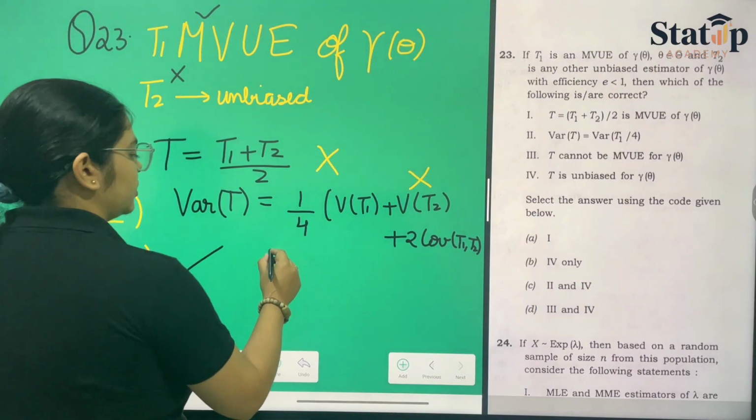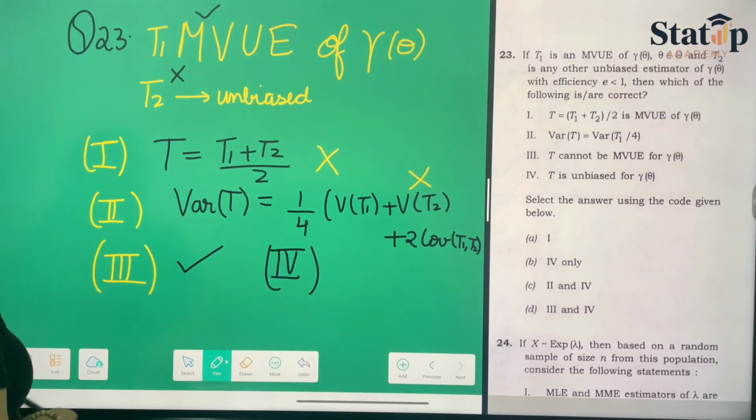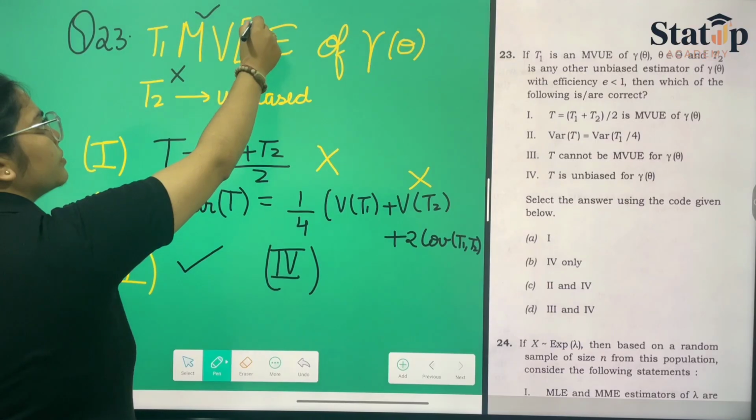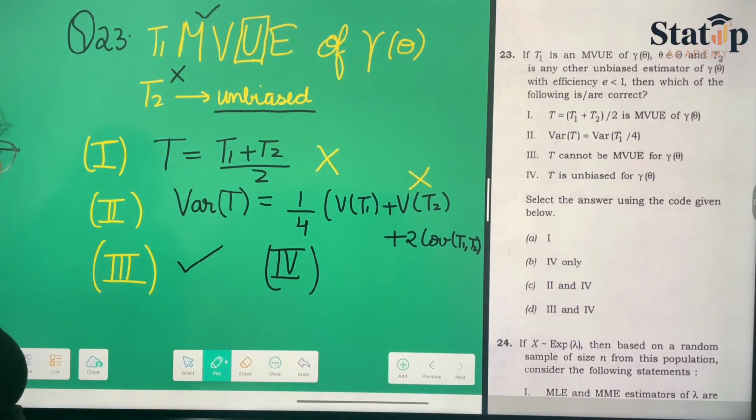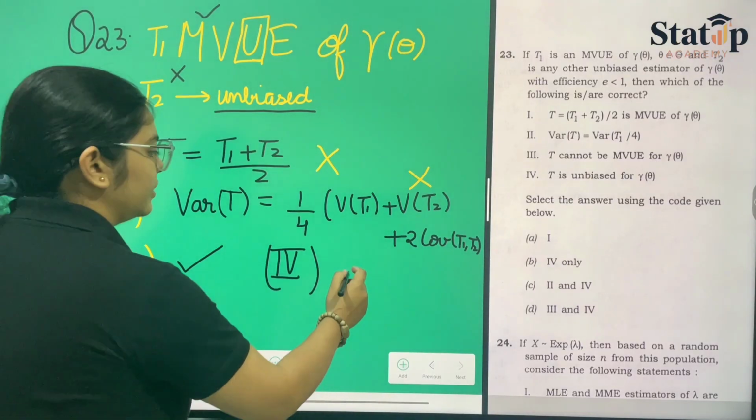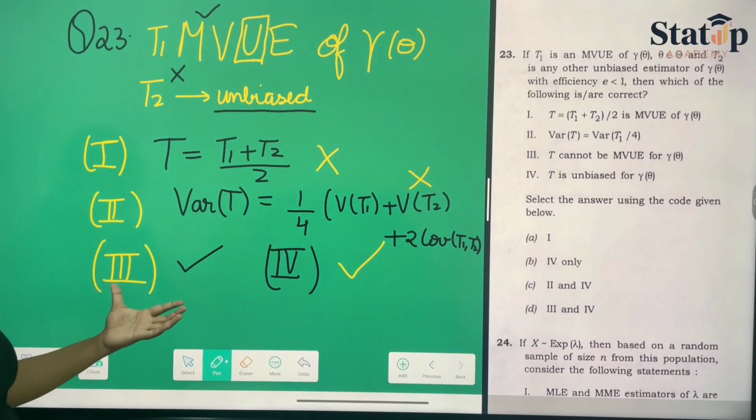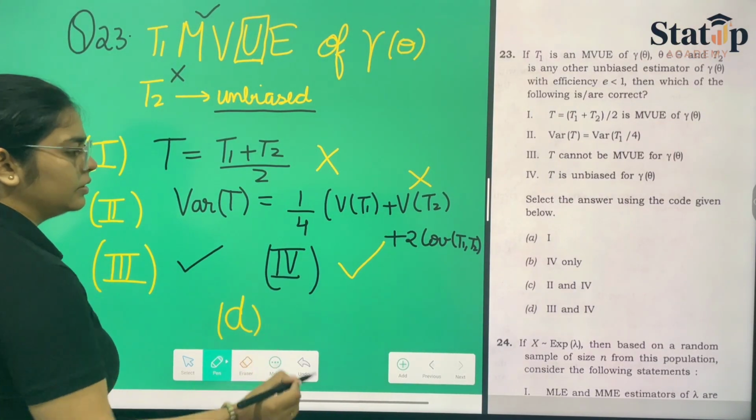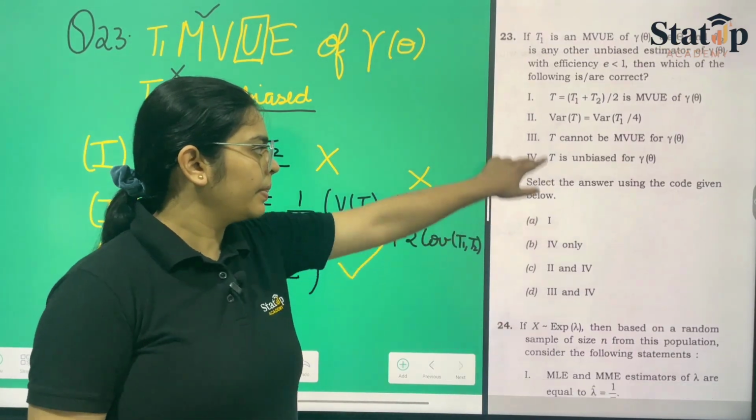Now the fourth statement says that T is unbiased for gamma theta. If T1 is the minimum variance unbiased estimator and T2 is also an unbiased estimator, then T will always also be an unbiased estimator. That is the correct term. So T is unbiased for gamma theta, and hence statements 3 and 4 are the only correct ones, which is our option number D for this question. Only statements 3 and 4 follow.